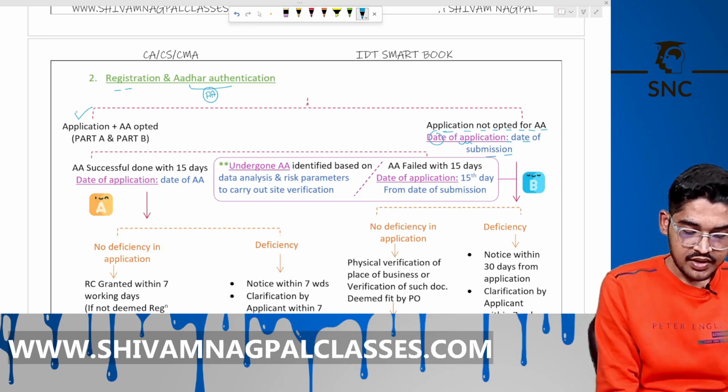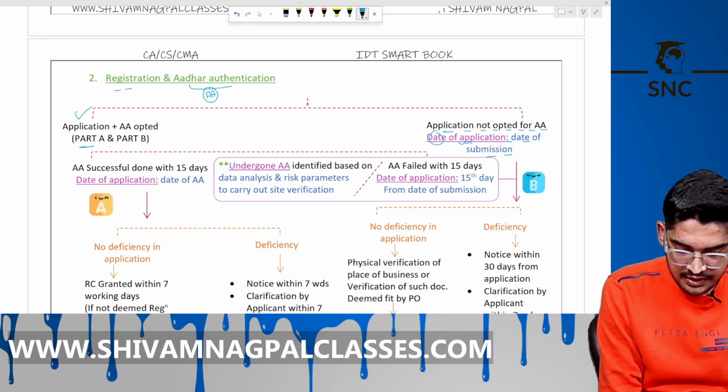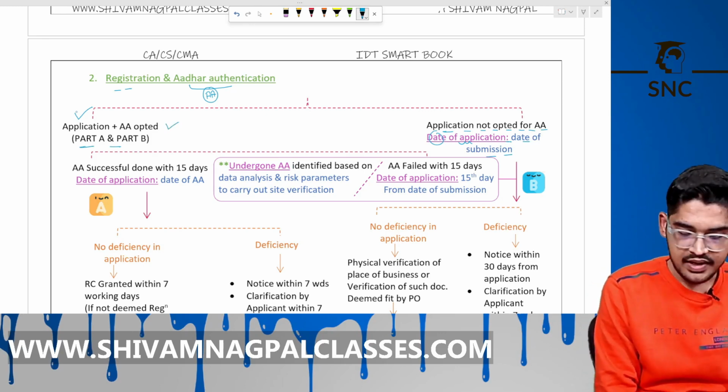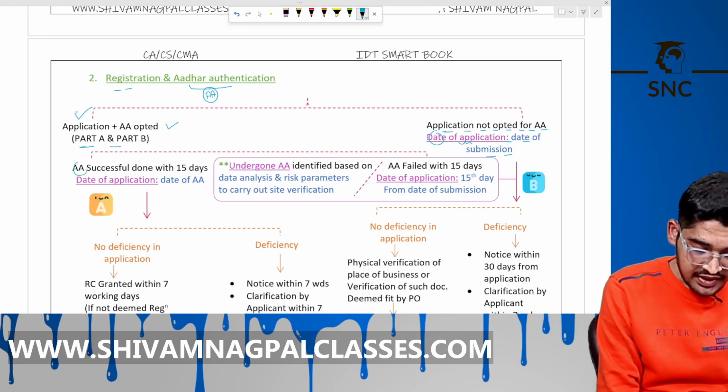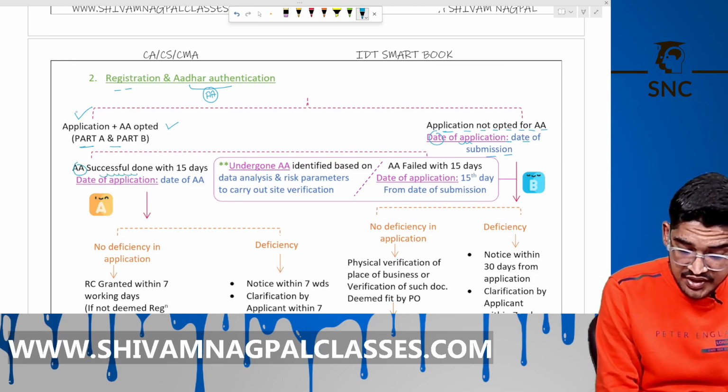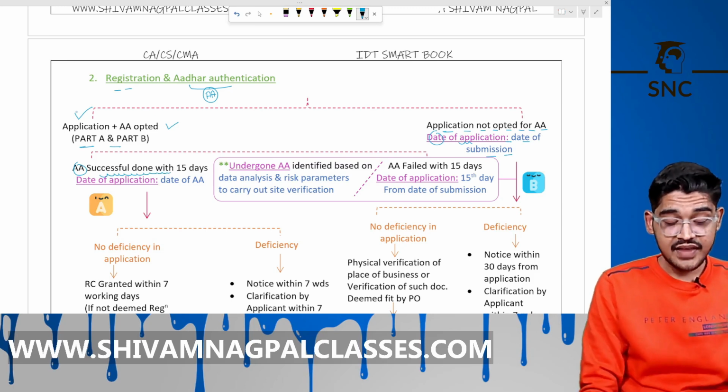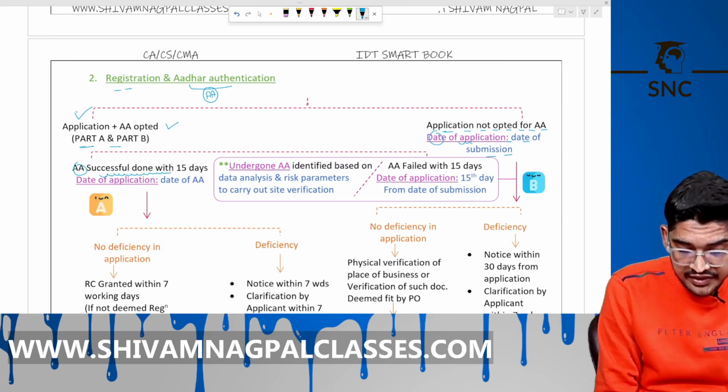Now fill part A and part B. If you opted for A and your A is successfully done within 15 days, then the date of application will be the date of A. This is clear.